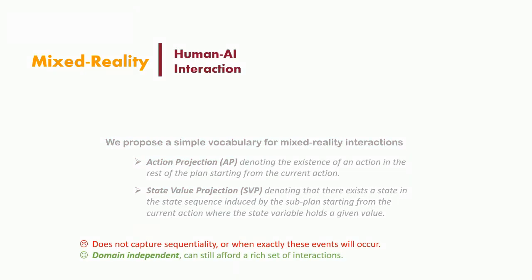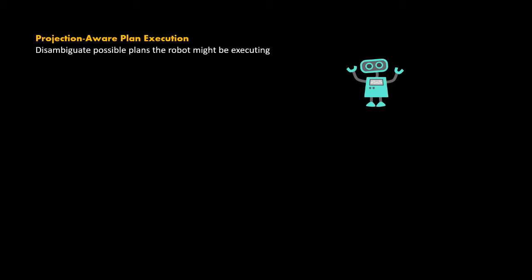This very simple vocabulary does not capture sequences or even when these events will occur. The good news is it is domain independent and still affords a rich variety of interaction patterns that we will explore next. So how do we disambiguate intentions at execution time?